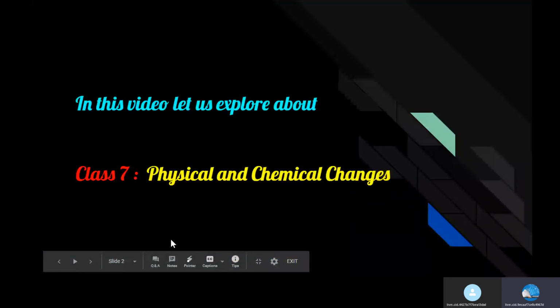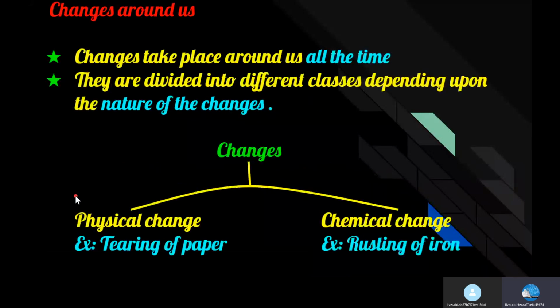In this video, let us explore Class 7 Science, Physical and Chemical Changes. Changes around us. Changes take place around us all the time. The changes can be divided into different classes depending upon the nature of the changes. Changes are of two types: physical change and chemical change.